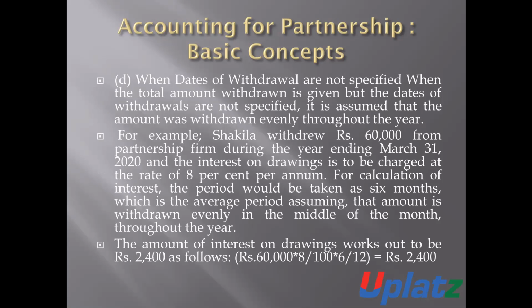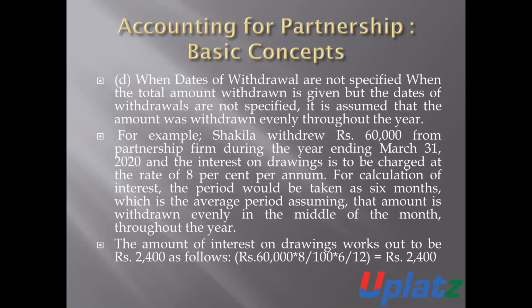When the dates of the withdrawals are not specified, when the total amount withdrawn is given but the dates of the withdrawals are not specified, then it is assumed that the amount was withdrawn evenly throughout the year.